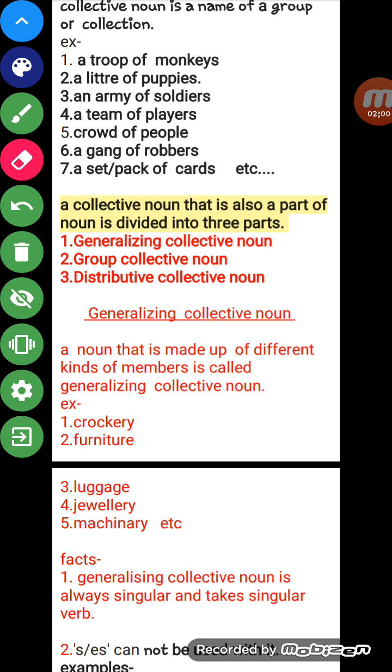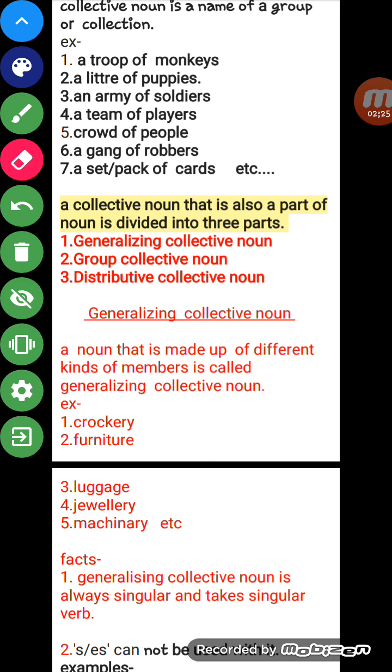Now if we use a crowd of people, it shows that there are many people collected in a certain or particular place. So we use crowd for people. Gang of robbers means there are many robbers sitting together or in a group. So we use gang for robbers.